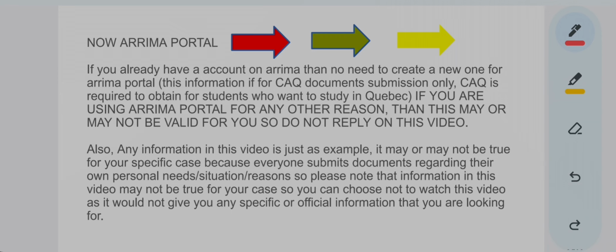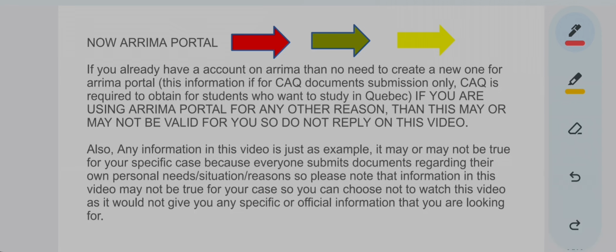In the upcoming slides you will see this kind of arrows. When there are two arrows on the same slide, the red arrow has the first preference and then it goes in decreasing priority. What I mean is, whatever I have highlighted with a red arrow is the first step, followed by the other arrows. Getting it? The red arrow you have to do first, then the green arrow, and then the yellow arrow. Those are the steps you have to follow.